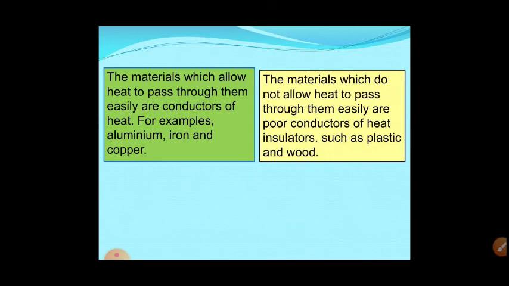Insulators are nothing but poor conductors. They do not allow heat to pass through them, like plastic and wood. Also, bone china: you might observe that we use bone china plates, and this china clay does not allow heat to pass very easily. They are very poor conductors. Also air and water are poor conductors of heat.